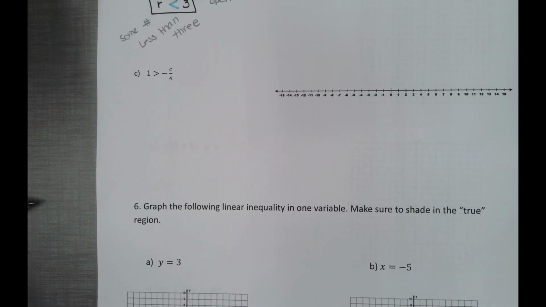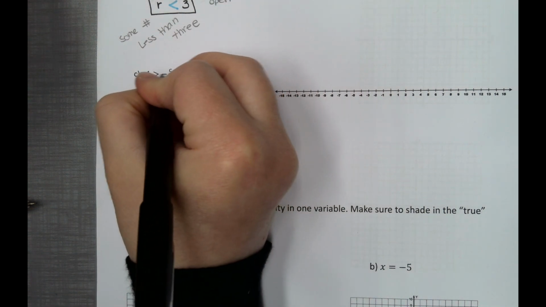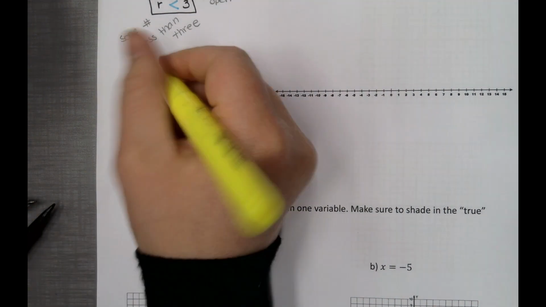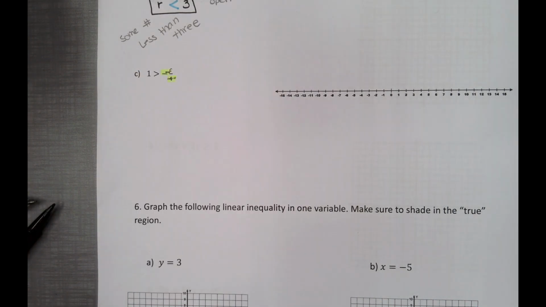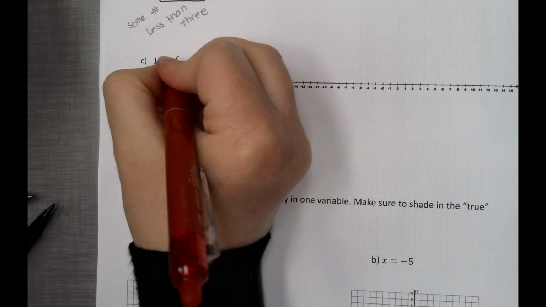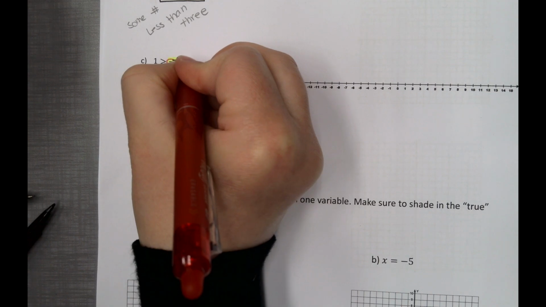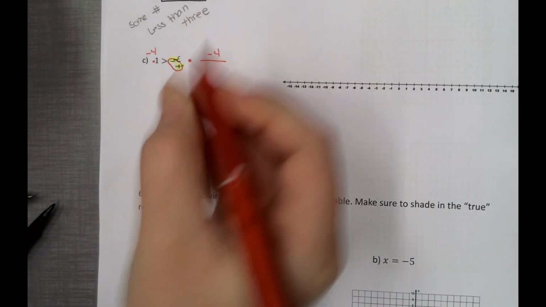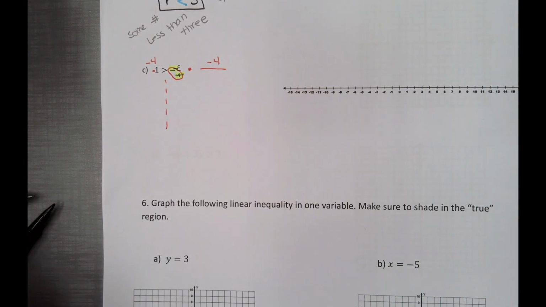C is still a one step, and we're going to be taking this negative 4, circle that, and we're going to be multiplying by negative 4 both sides. So here's your dotted line for balance.